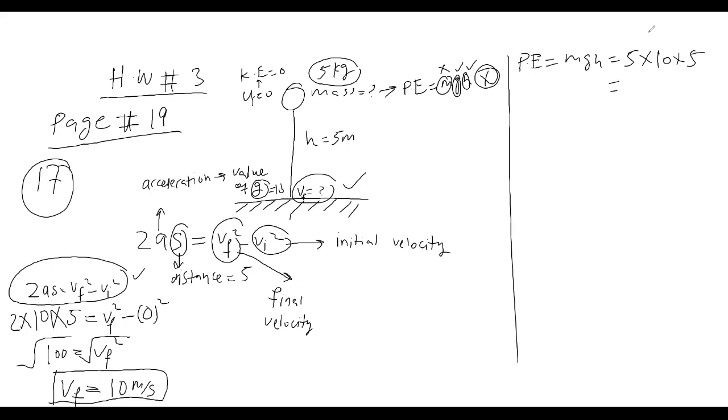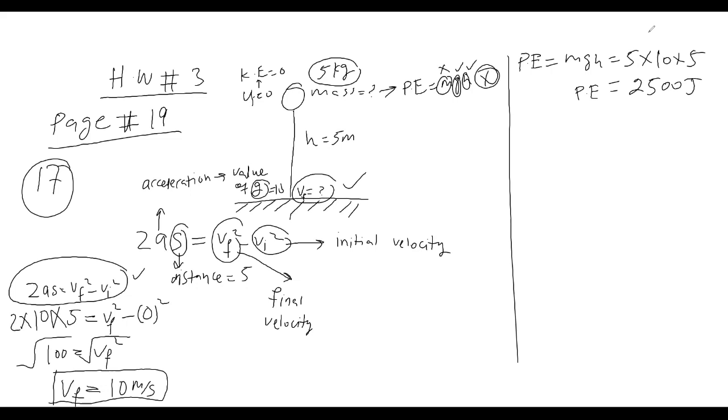It should be 10 multiplied by 5, 50. So it will be 2500. Okay, so this will be potential energy.